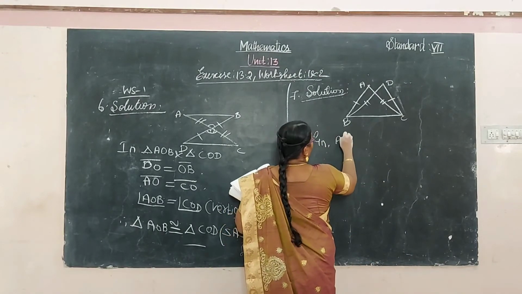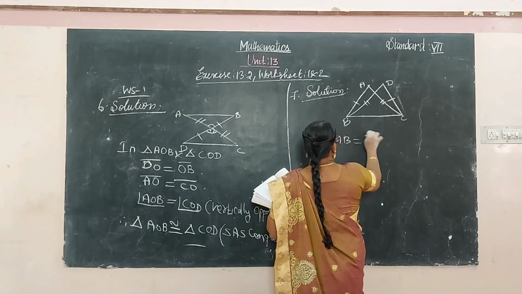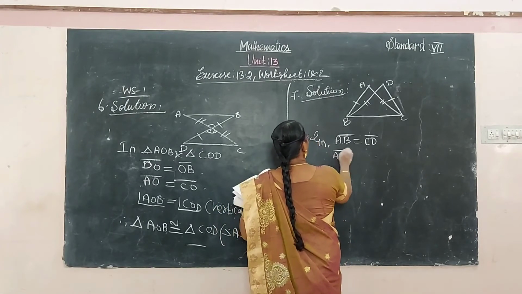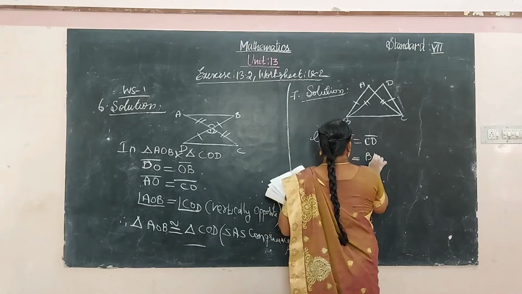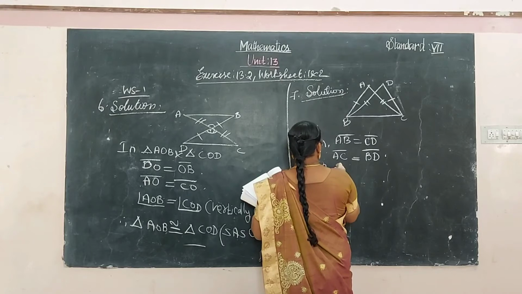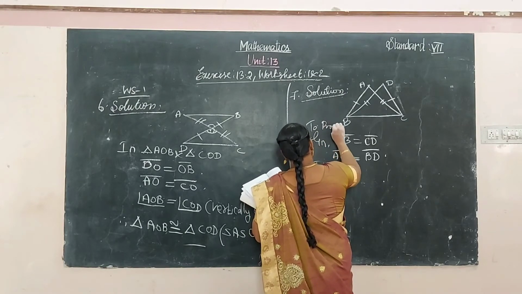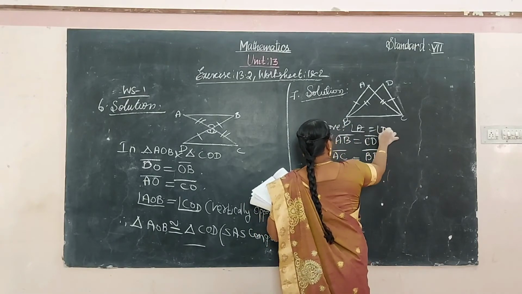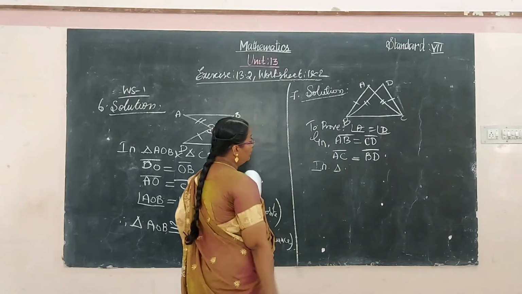Given AB is equal to CD, and AC is equal to BD. To prove, in the triangles, angle A is equal to angle D. What do we prove? Angle A is equal to angle D.